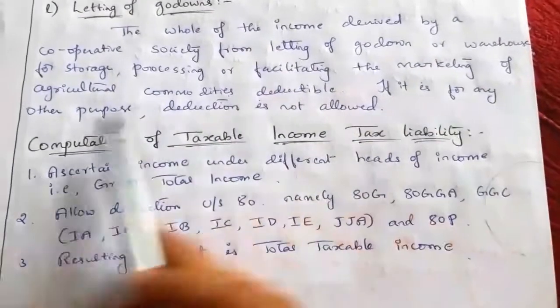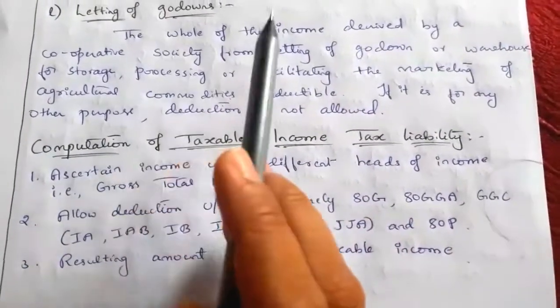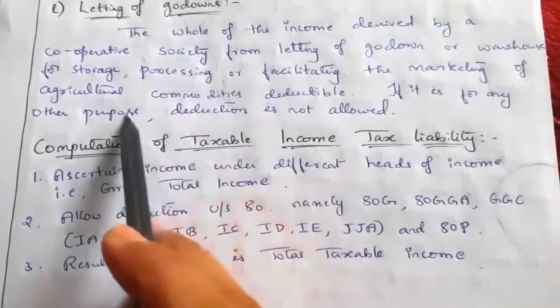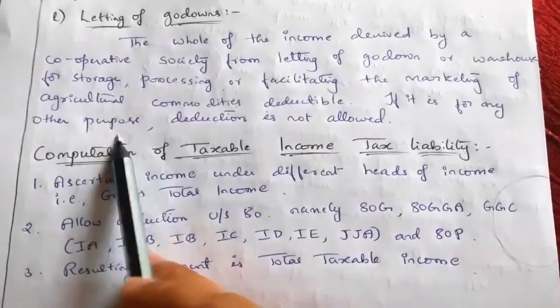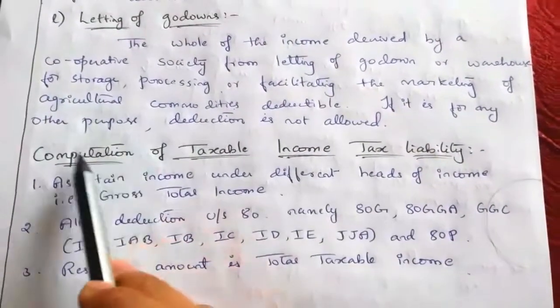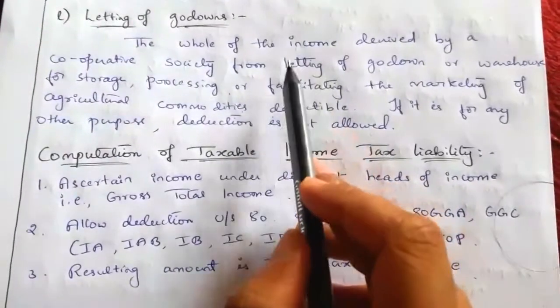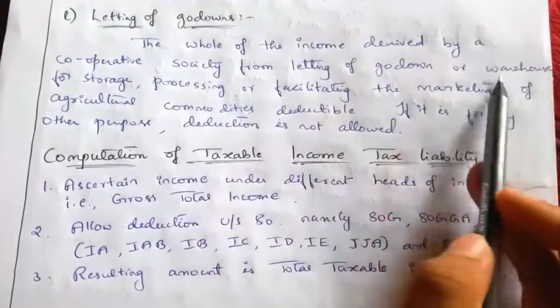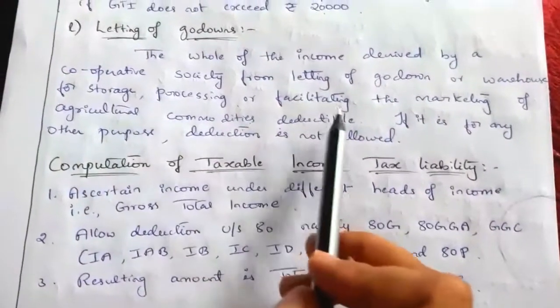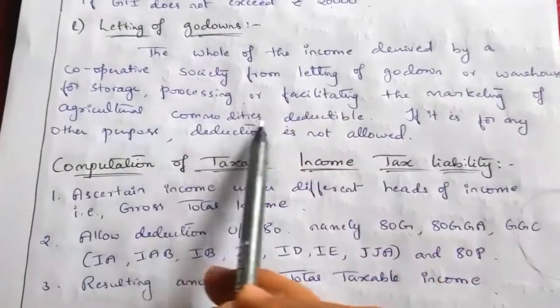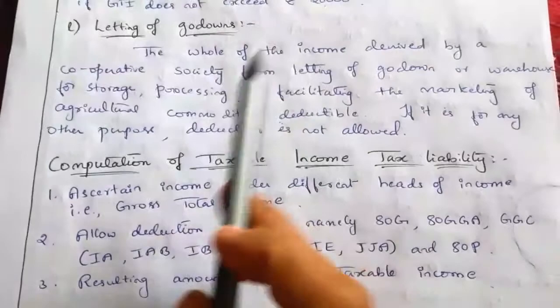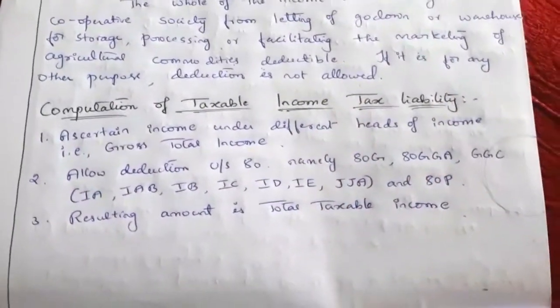If it is for any other purpose, any other residential or commercial purpose, then deduction cannot be claimed. The deduction can be claimed only if this godown is used for storage, processing, or facilitating the marketing of agricultural commodities. So then only they can claim deduction under section 80P.